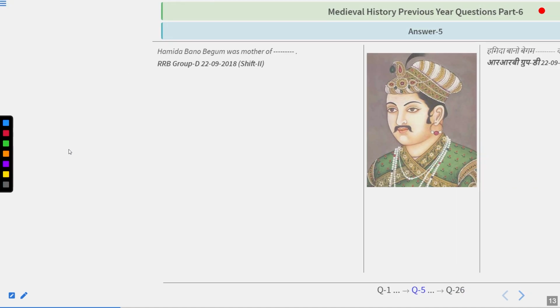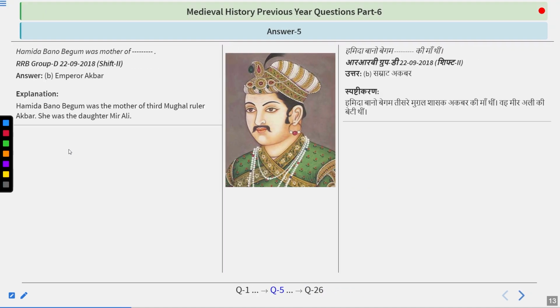And the answer is right, I guess. The answer is Emperor Akbar. So Hamida Banu Begum was the mother of the third Mughal ruler Akbar. She was the daughter of Mir Ali. So remember her name, Hamida Banu Begum. She was the mother of Emperor Akbar. Akbar's regents were Bairam Khan, we all know, and the other one was Maham Anga. Both of them together created the petticoat government that ruled from 1556 to 1560.